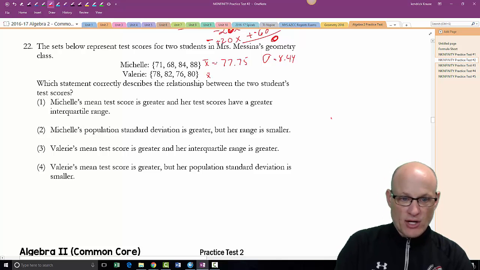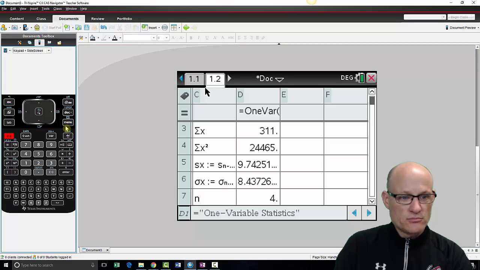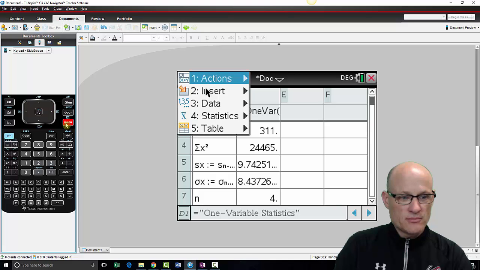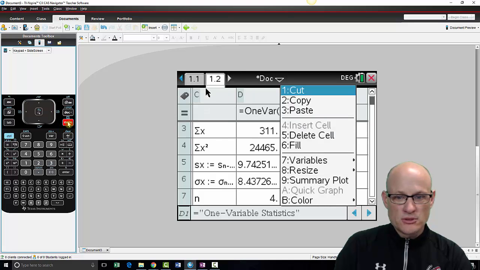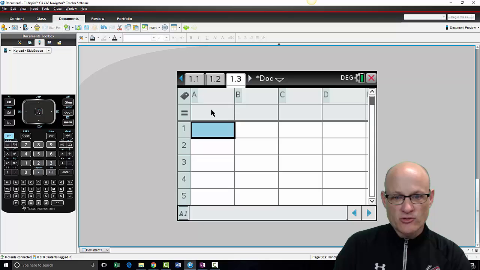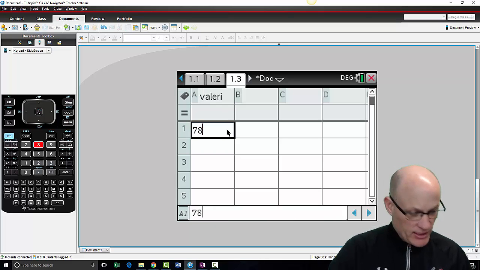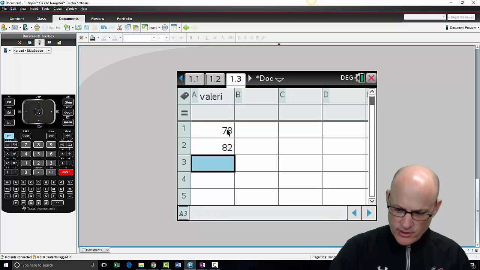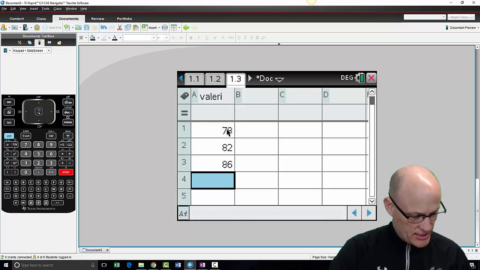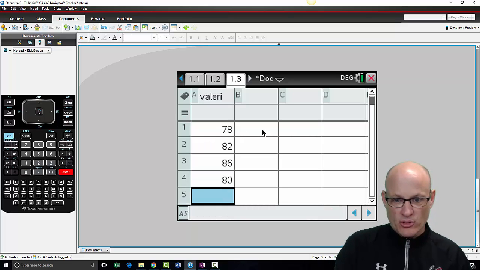So now let's do Valerie. Control doc, list of spreadsheet. We'll add a new one. Now we'll do Valerie. She got a 78, an 82, 86. Hers look more consistent. She looks like she might have a lower mean, but maybe she has a higher mean. She definitely has a lower standard deviation because her scores are much more consistent.